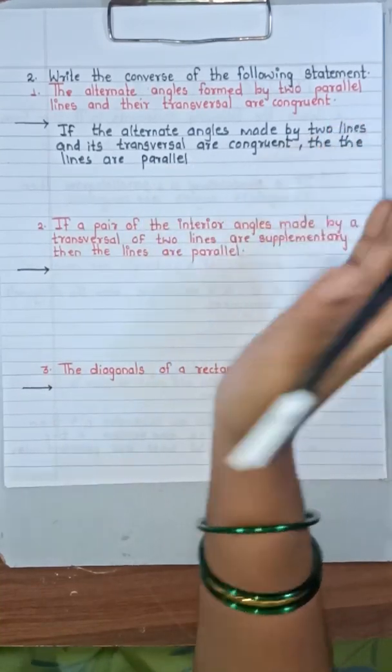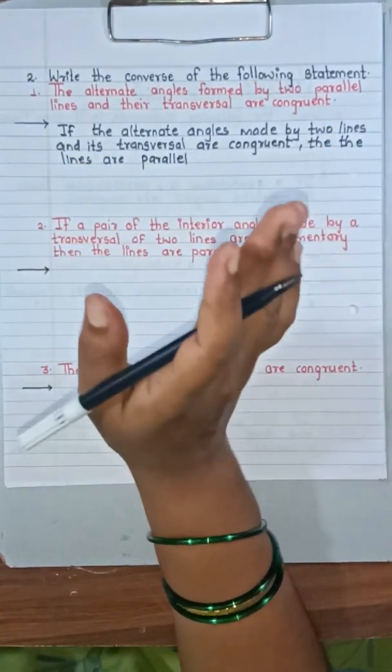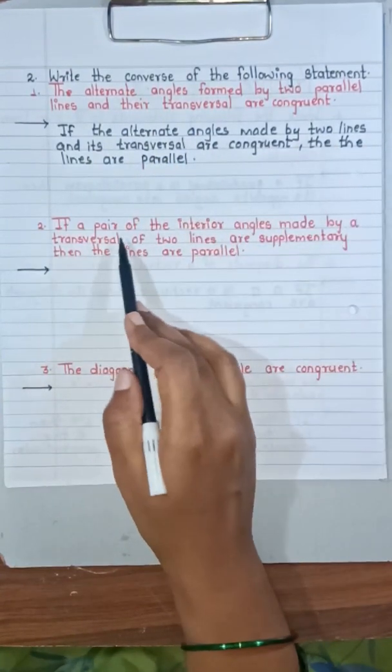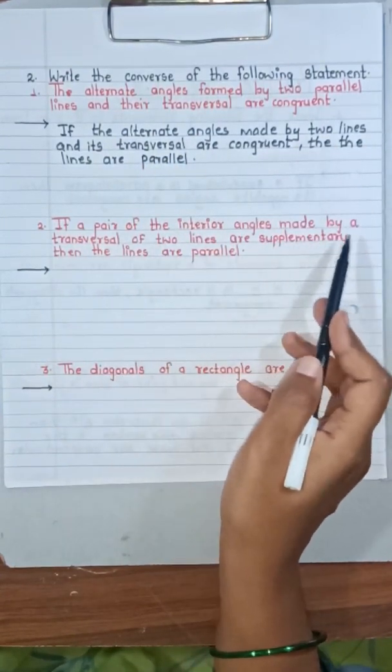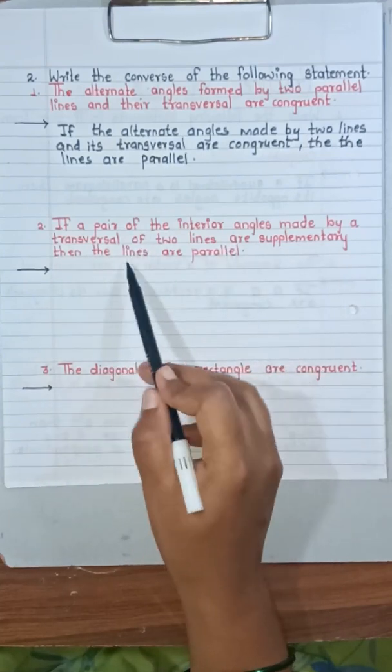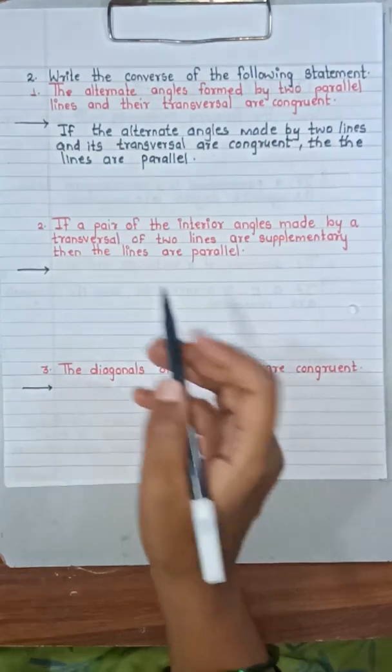It's very easy. You just have to interchange the position of the antecedent and the consequent. Now the next one: if a pair of the interior angles made by a transversal of two lines are supplementary, then the lines are parallel.